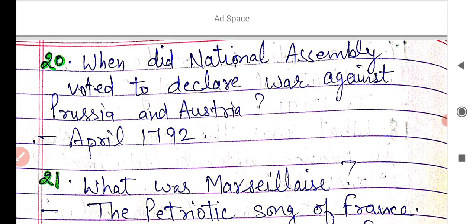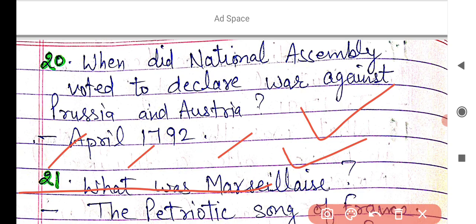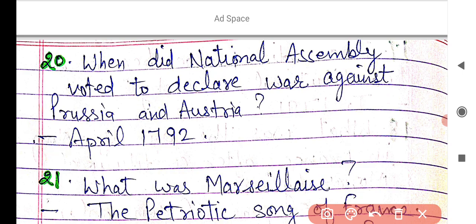When France became a constitutional monarchy and Louis XVI gave recognition to the National Assembly, the Assembly declared war against Prussia and Austria in April 1792.